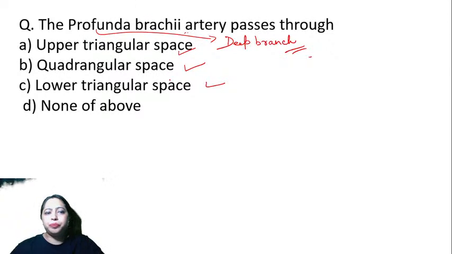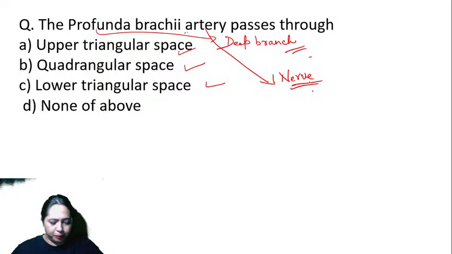So now, which one is related to this one, profunda brachii artery? I'll give you a hint. Along with this, there is a nerve also passing through that. Any idea which nerve? SK says lower triangular space, and most of you say it is lower triangular. Lower triangular is very closely related to the bone, that is humerus.